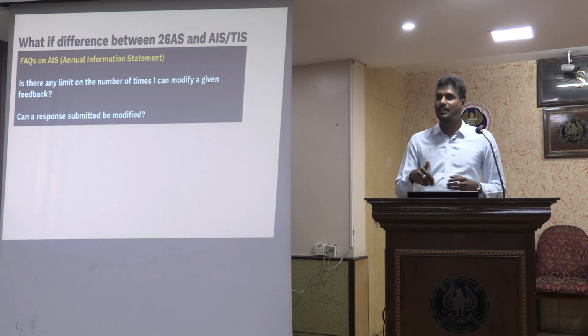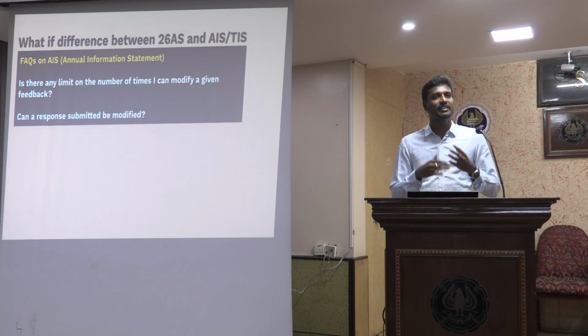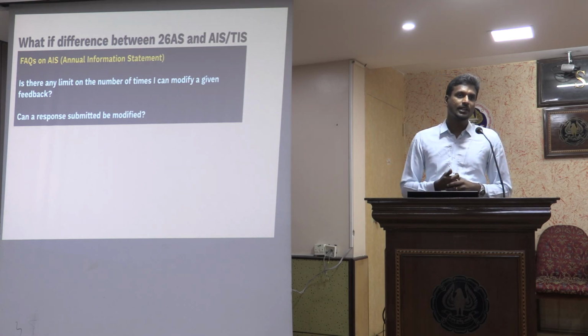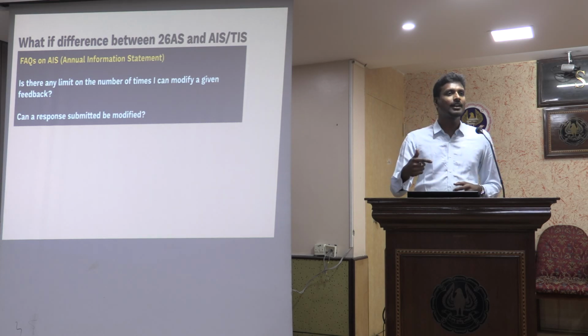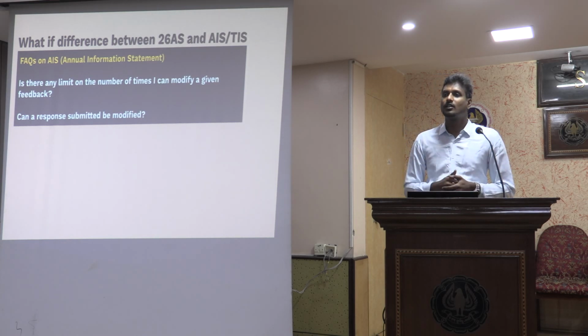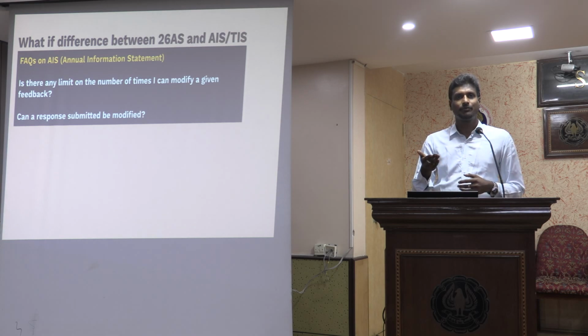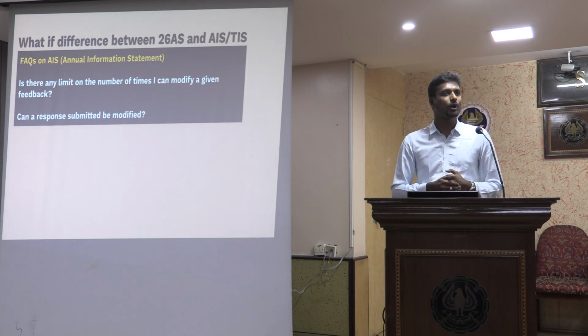For any number of times I can modify the feedback. Now when I go for modification of feedback, it asks me the reasons as to why I am modifying it. And there are 4 options. Reason earlier given is incorrect, so that is why I am giving a resubmission. Information provided no longer valid, that means what I had provided earlier is not valid. Other reasons, then I will have to provide the reason for which I am modifying.